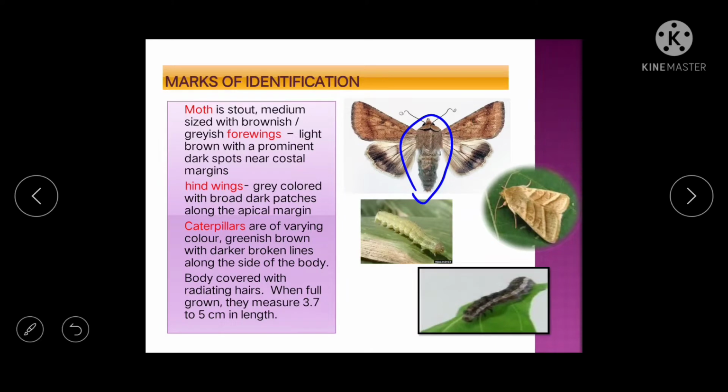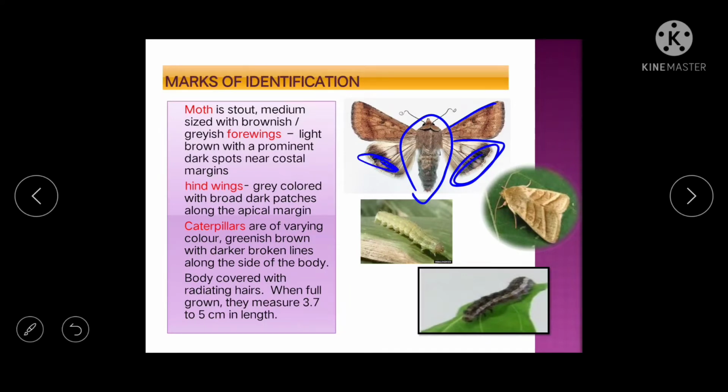Medium sized with brownish or grayish forewings, so you can see here the brownish or grayish forewings. Forewings light brown with a prominent dark spot near the costal margin. Here you will find a prominent dark spot, okay, in this region. Next is hind wings grey colored with broad dark patches. You can see this is the hind wings and these are the dark patches, okay.